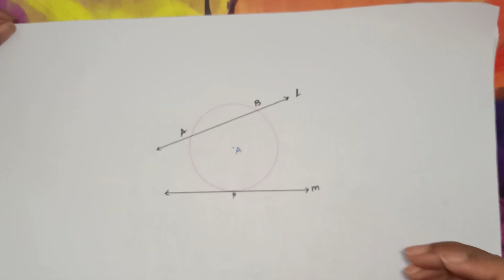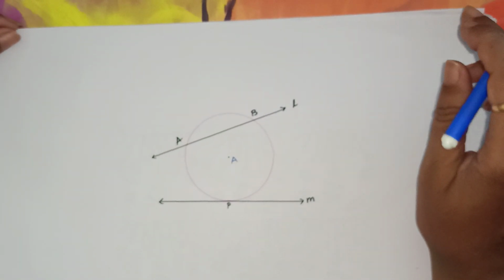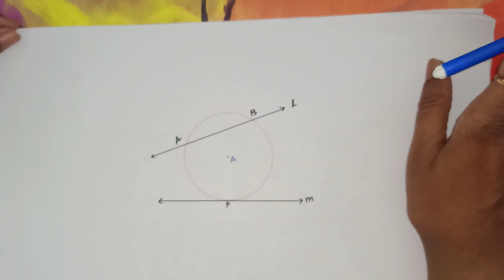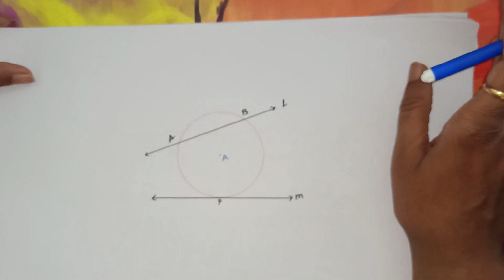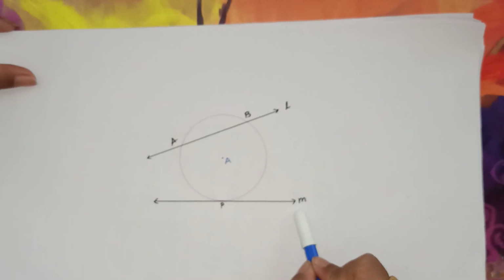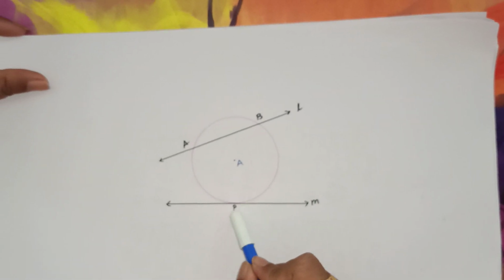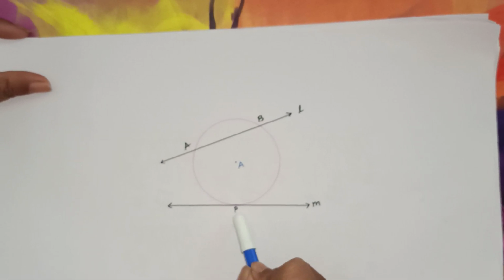Okay, so we'll recall one more concept, that is secant and tangent. Let us see the difference between secant and tangent. In this figure, what we can see is this line M. It intersects the circle in one point, that is point P, one and only one point.